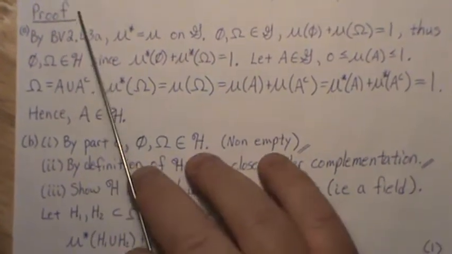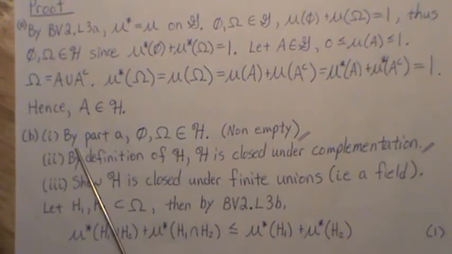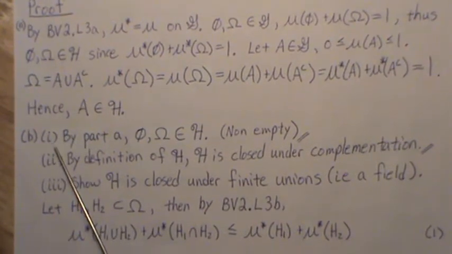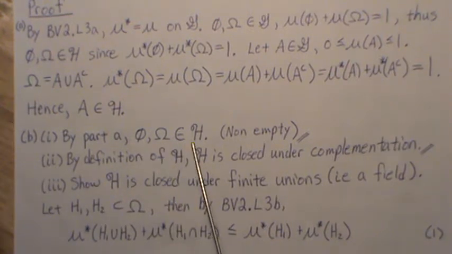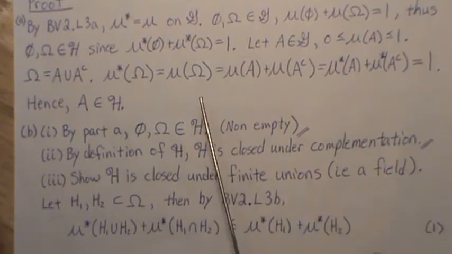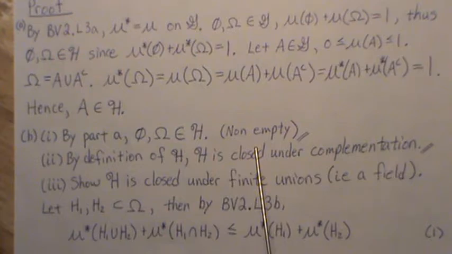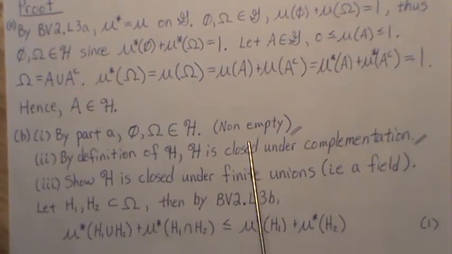Now we need to show that H is a sigma field. There are 3 steps, but we'll do it in 4. From part A, we know that the empty set and omega live in script H. We just showed that. So that means H is non-empty. That's the first part.